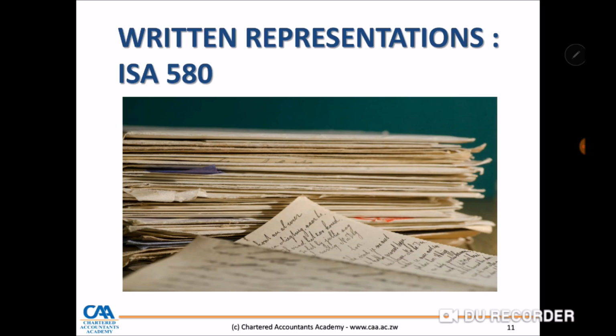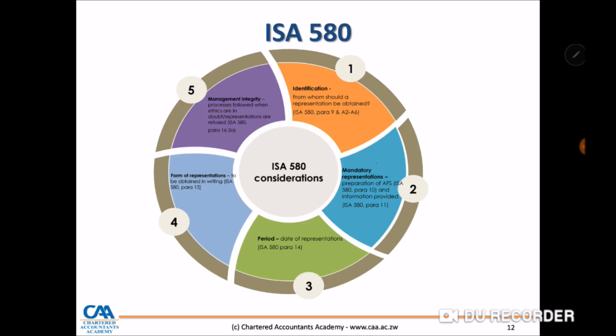Then, moving to written representations. You remember we've always said obtain a signed and dated management representation letter. How do these written representations come through as found in ISA 580? From whom should a representation be obtained, as guided by ISA 580, paragraph 9 and A2 to A6?